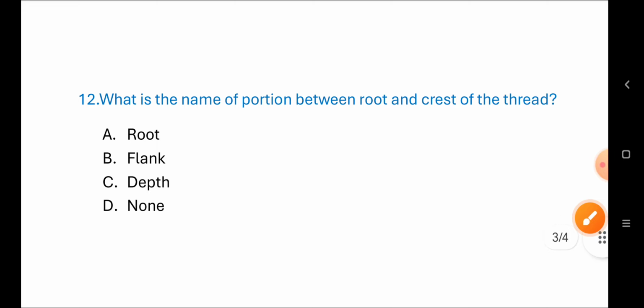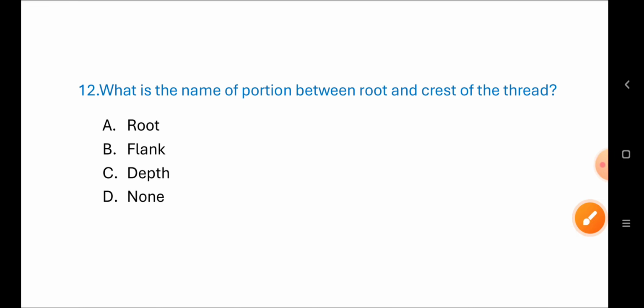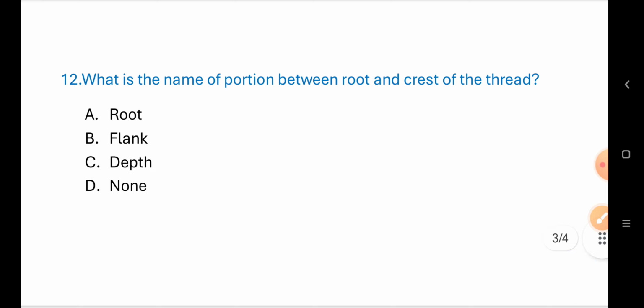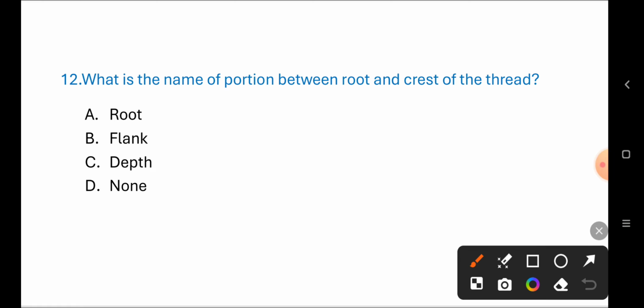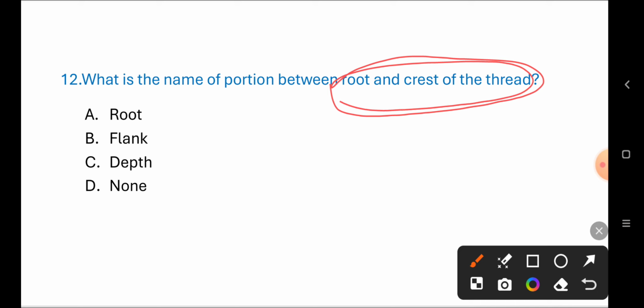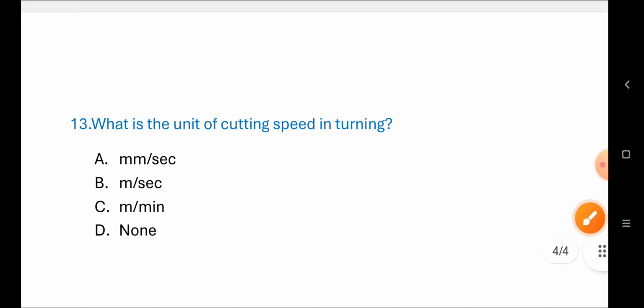Next question. What is the name of portion between root and crest of the thread? Root, flank, depth, none of these. Correct answer is B. Flank. Every question very important.